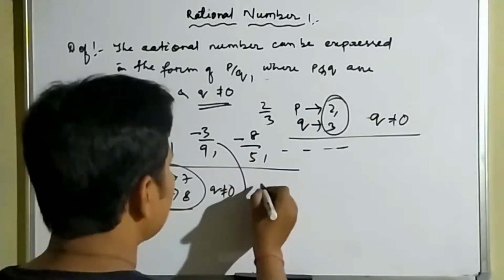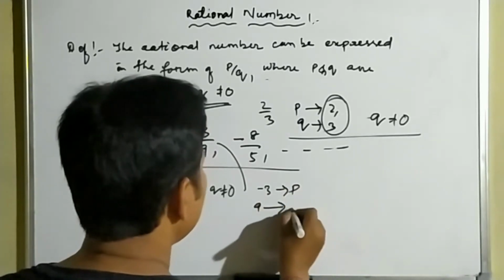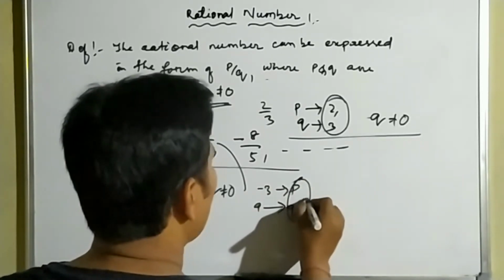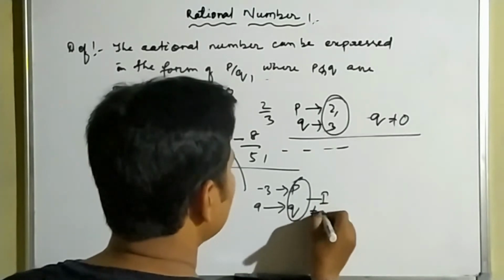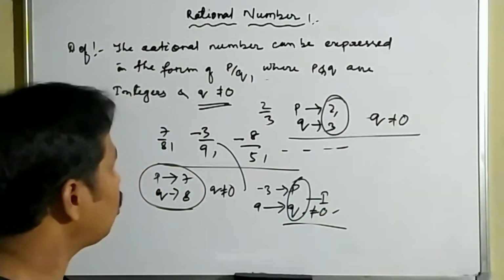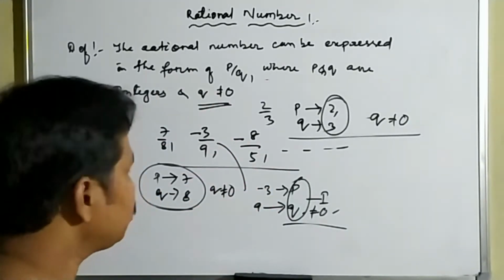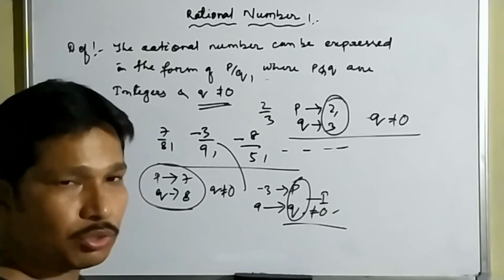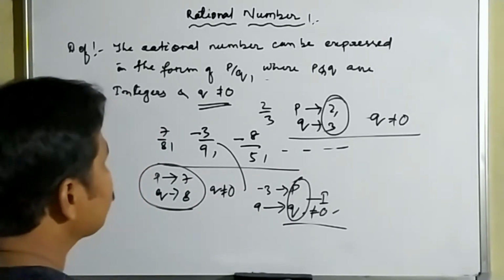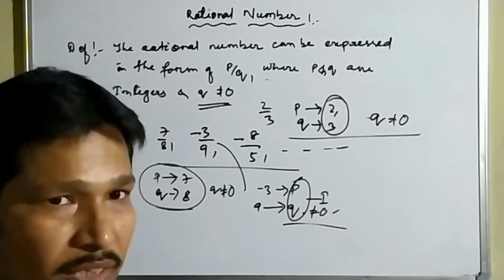Similarly, here minus 3 represents p and 9 represents q, both are integers and q is not equal to 0. That's why all these numbers I have written here are rational numbers. You can also make a lot of rational numbers. So we have learned what rational numbers are.